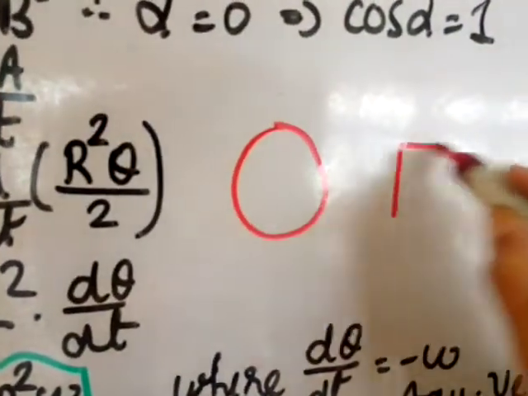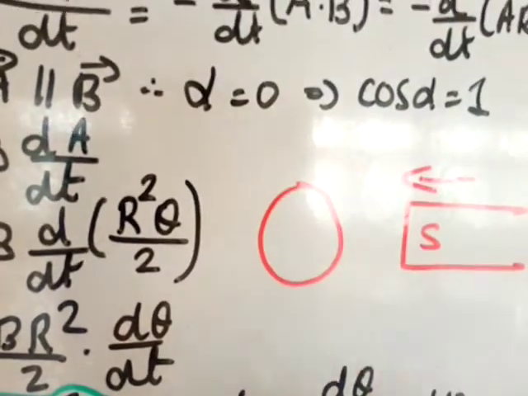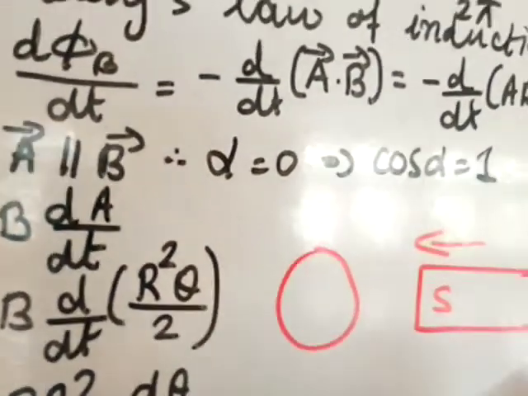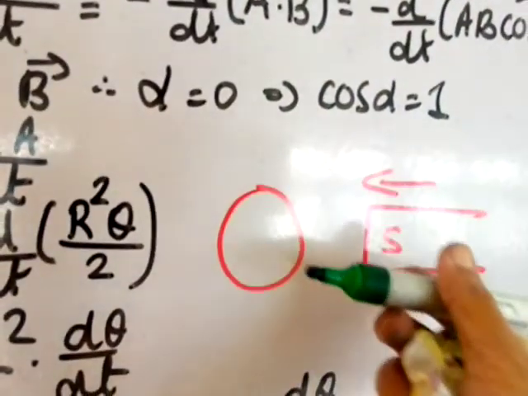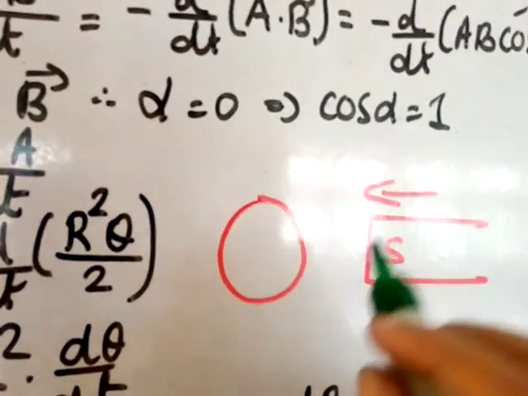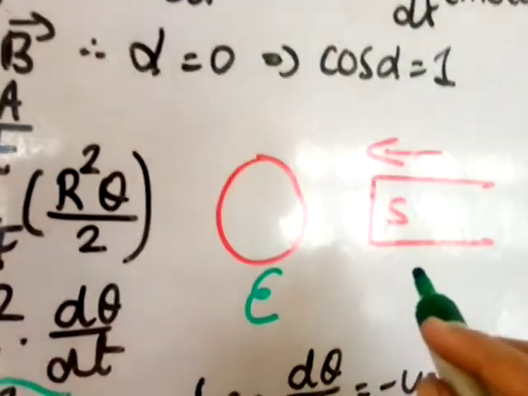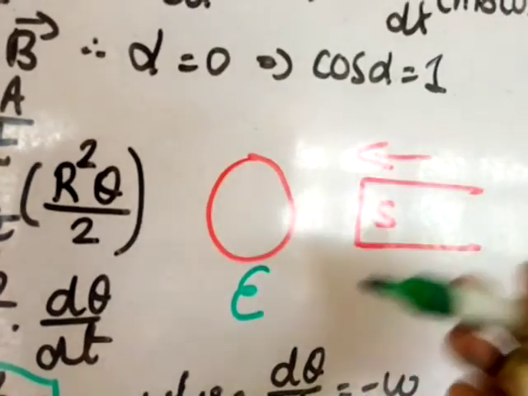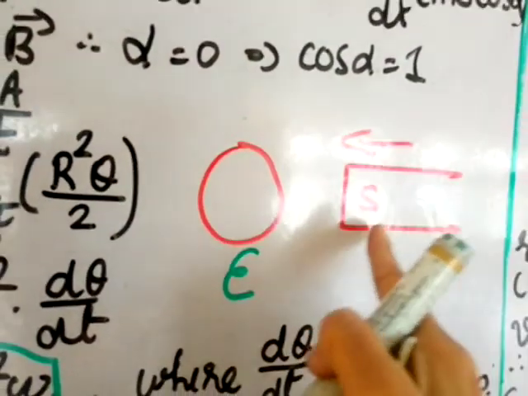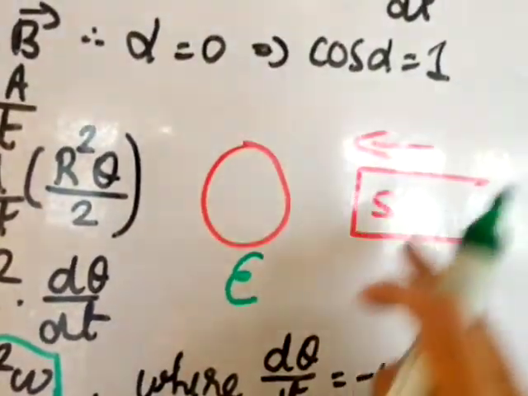That means suppose I have got a loop here and I am going to bring a magnet with the south pole closer. Then when I bring it here, there will be field lines which will increase here. If field lines are increasing, that means the flux also will increase. So when I bring it closer, by Faraday's law of induction, there will be induced EMF in the loop. Now Lenz's law says that the EMF which is induced will try to oppose the change in the magnetic flux. So here magnetic flux is increasing.